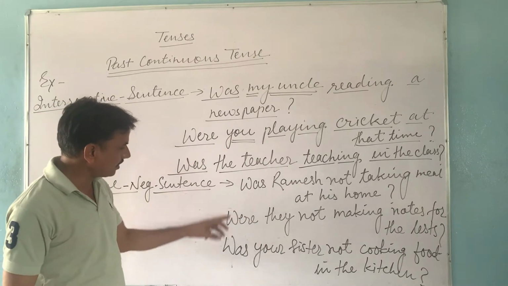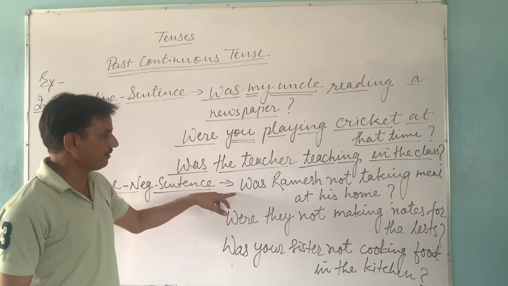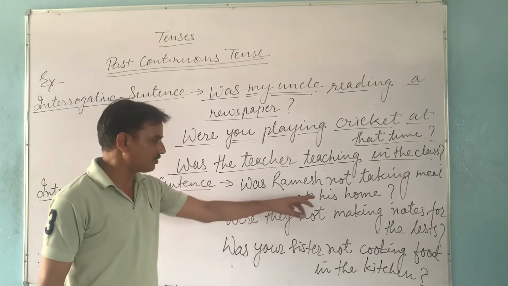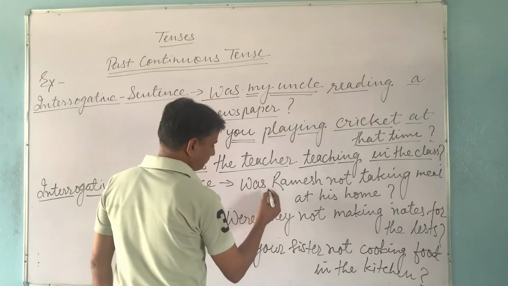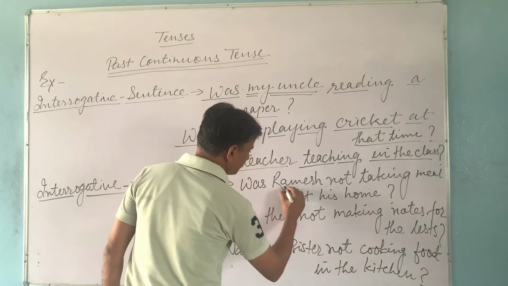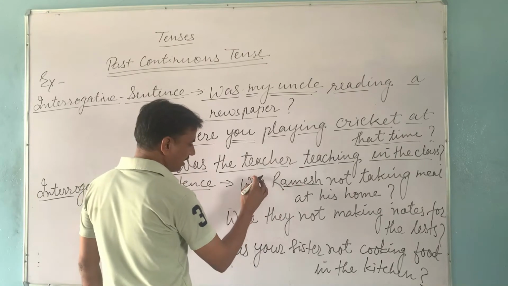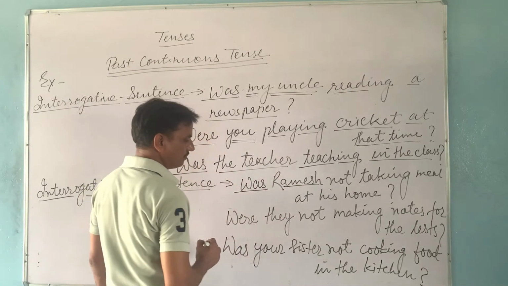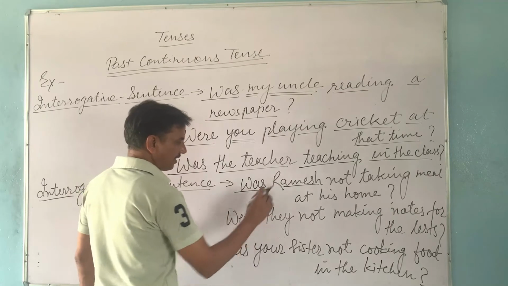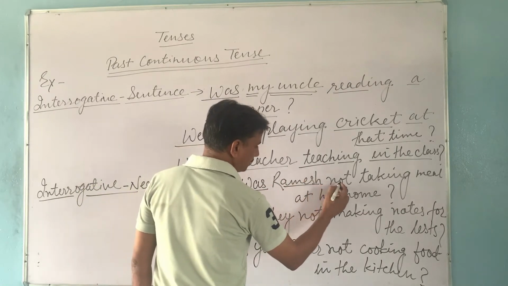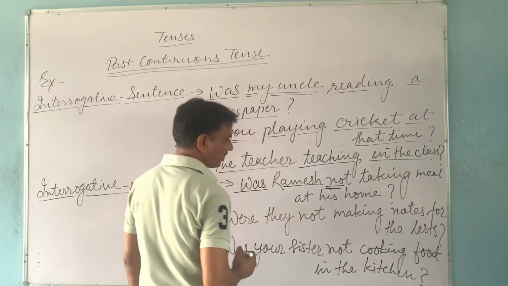We take all these examples. Was Ramesh not taking meal at his home? In this sentence, the subject is Ramesh. Ramesh is singular, so starting is done with the helping verb was. Was Ramesh, and after the subject we have to use not.